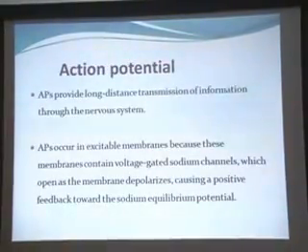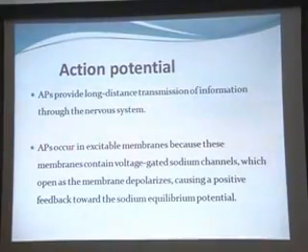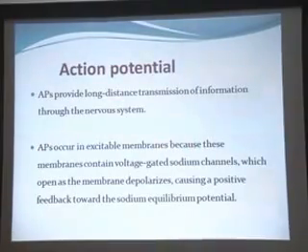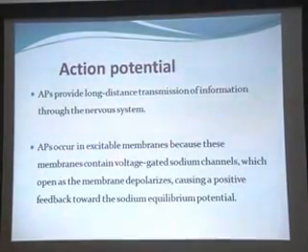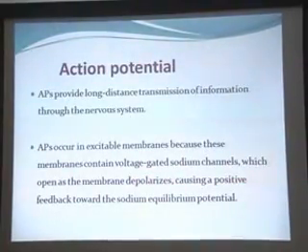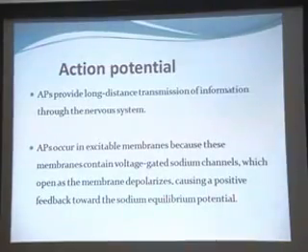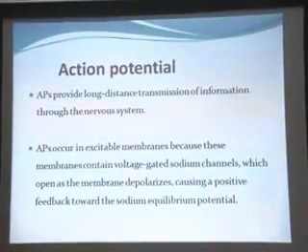The action potential. The action potential provides long distance transmission of information through the nervous system. The action potential occurs in excitable membranes. Examples are muscle and nerve cells, because these membranes contain voltage-gated sodium channels, which open as the membrane depolarizes, causing a positive feedback towards the sodium equilibrium potential.